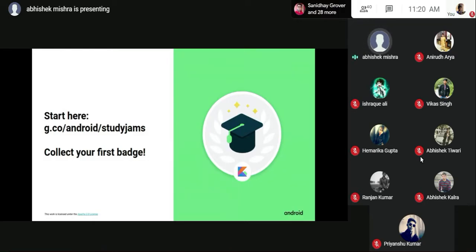It is the badge that signifies that you are taking part in the study jams that are conducted by Google. So we'll wait a minute for everyone to collect this so that you don't forget it later on. It's slide 20 and I'll resume on 21.